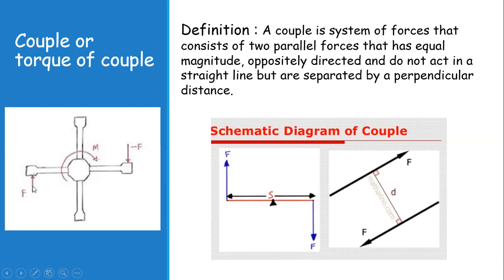These two equal and opposite forces are acting on it, but they are not in a straight line. They are separated by a distance between them, and they are acting perpendicularly. The schematic diagram of these forces is given, and distance is given, and this is the axis of rotation. So we say a couple force is acting on it.